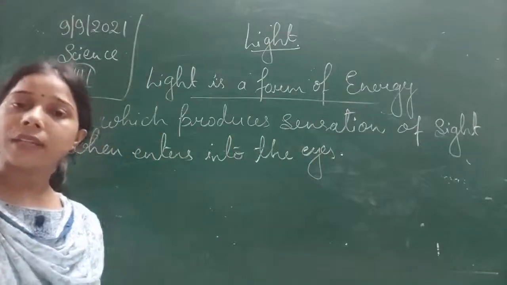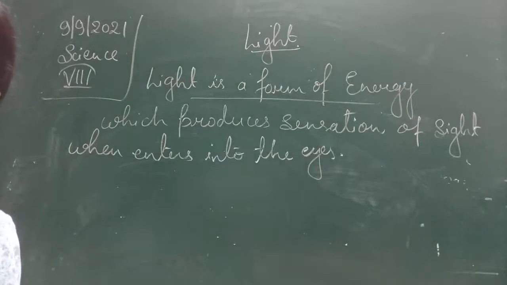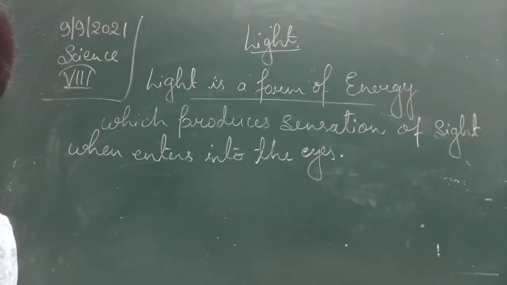Okay, so light is that which produces the sensation of sight when it enters into the eye.